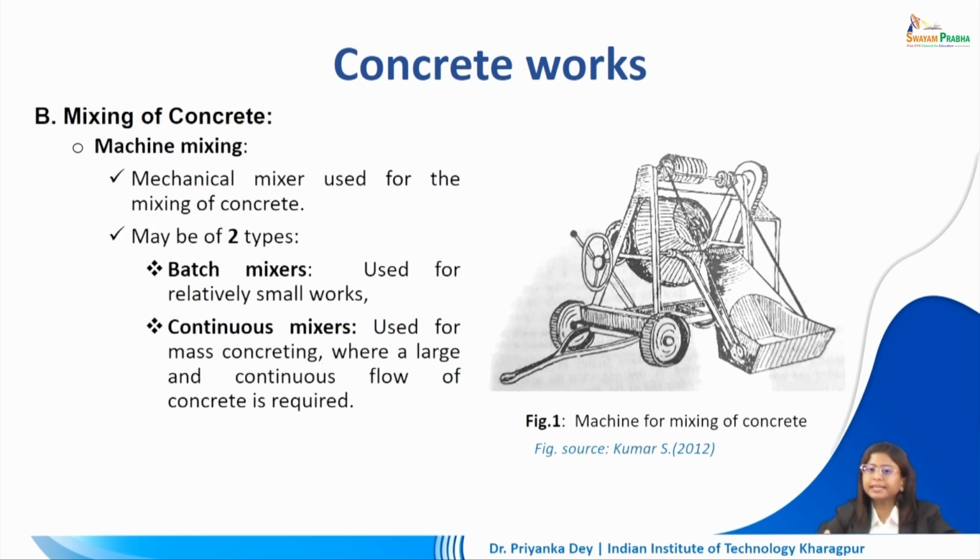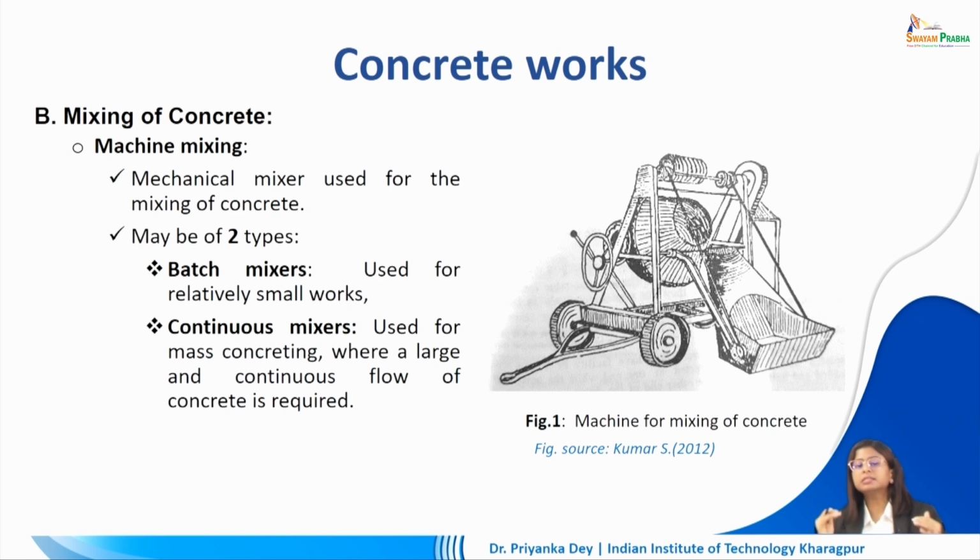In case of the second process, which is machine mixing, here we are using some mechanical mixer to mix the concrete. We are not doing it manually anymore. Now even in this case, we can have two types of machine mixing. One is we can have a batch mixer that is used for relatively smaller works, and there is another option of using continuous mixers. This is used when mass concreting has to be done. We are dealing with a very large project where there is a continuous supply of concrete which is necessary. So this continuous flow of concrete is ensured by using a continuous mixer.